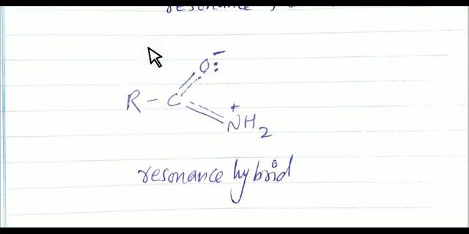Now, there are most examples in which a single non-bonding electron moves towards a pi bond. So in this way there are 3 types of resonance depending upon the movement of electrons. One is the moving of a pi electron towards a positive charge. Another is the moving of a lone pair of electrons towards a pi bond. Next is the moving of a single non-bonding electron towards a pi bond. So in this type, 3 movements of electrons can take place.